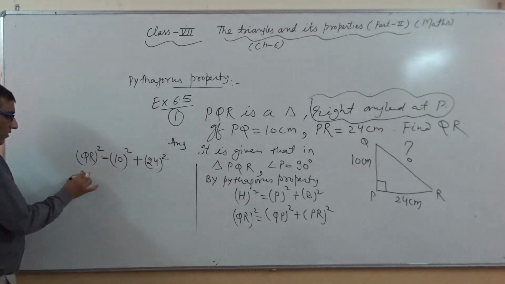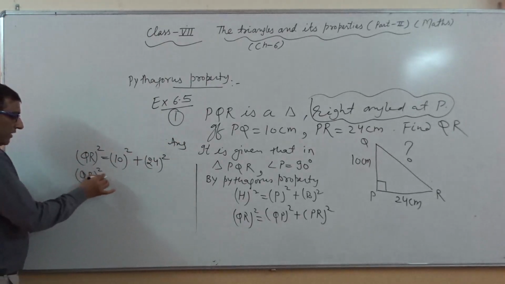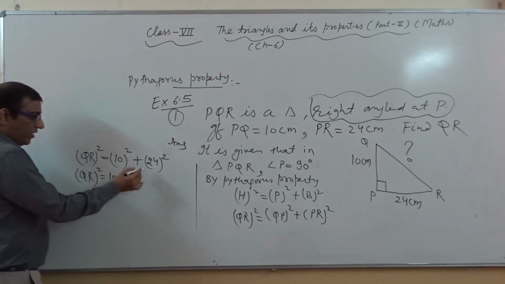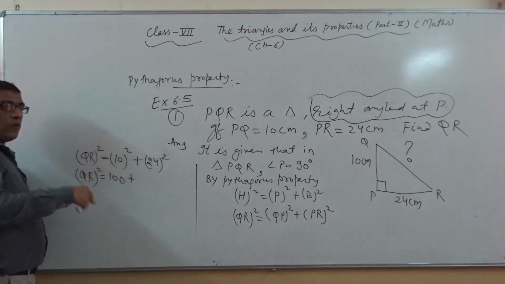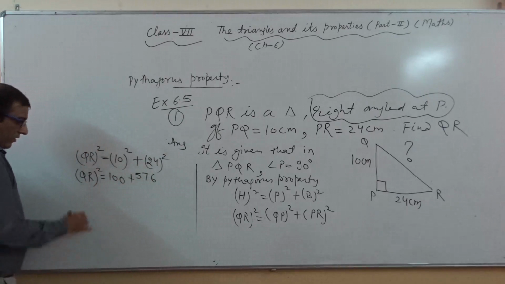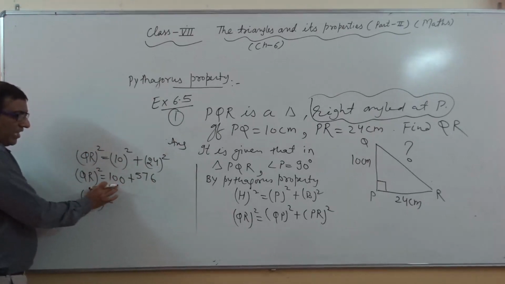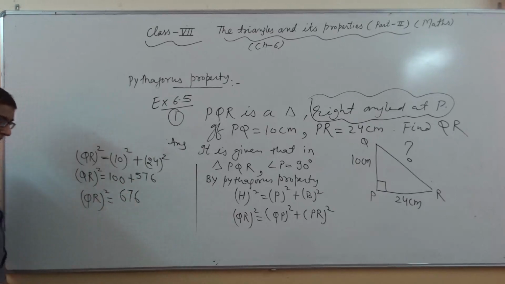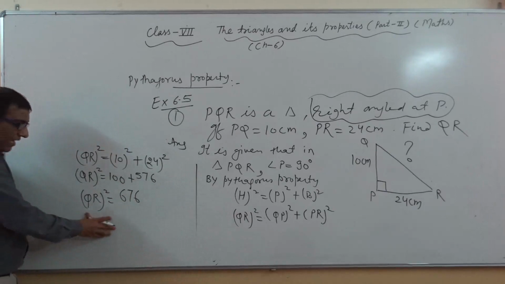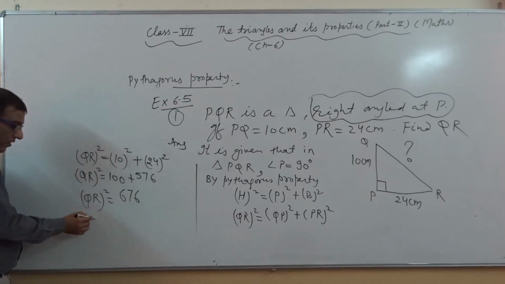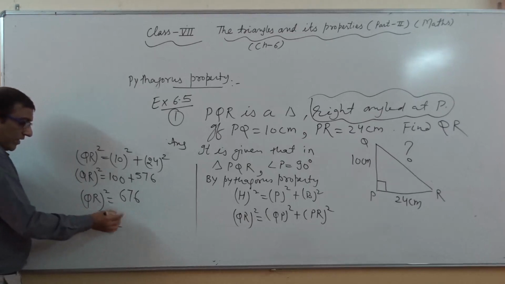After this, whole square of QR as it is, 10 square means 10 into 10, it becomes 100. 24 square means 24 multiplied by 24, it becomes 576. So we can say whole square of QR is 100 plus 576, it becomes 676. Now the question arises, with the help of this equation, how can we calculate the value of QR? This is very, very important.